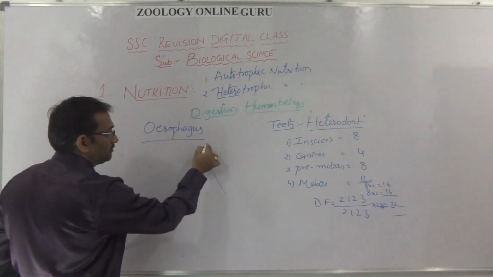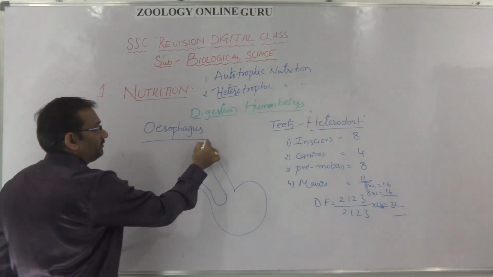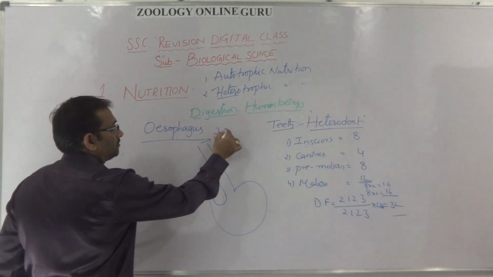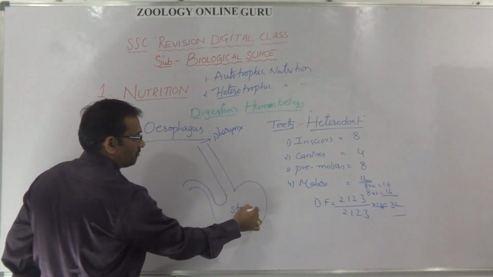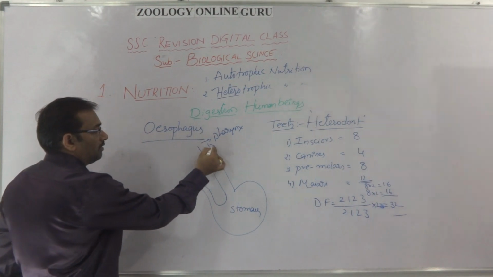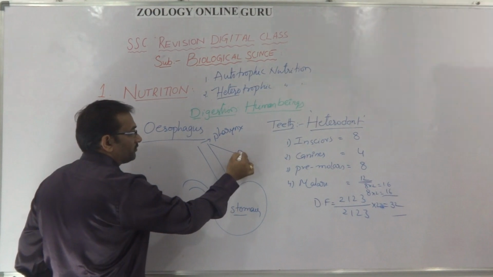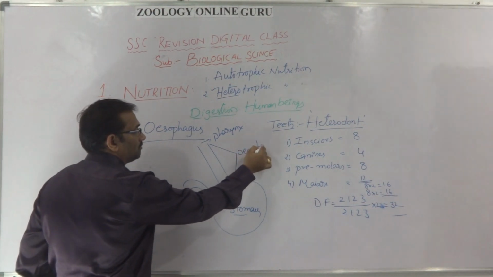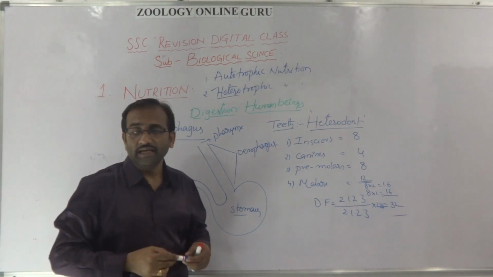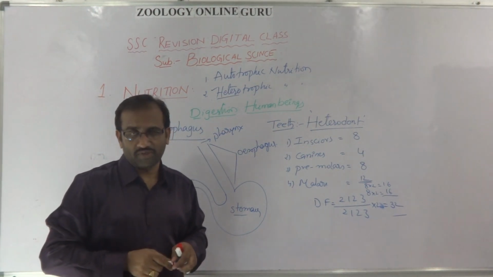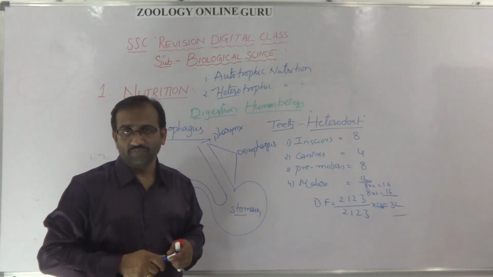Esophagus. The link between pharynx and stomach is called esophagus. So esophagus is the connecting link between the pharynx and the stomach, and no digestion takes place in the esophagus.